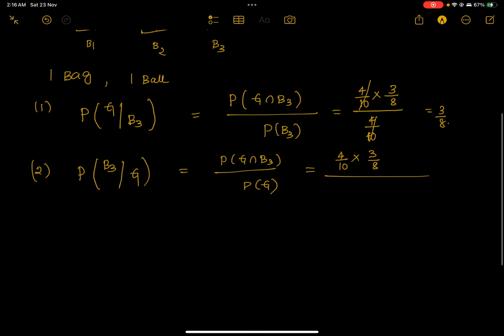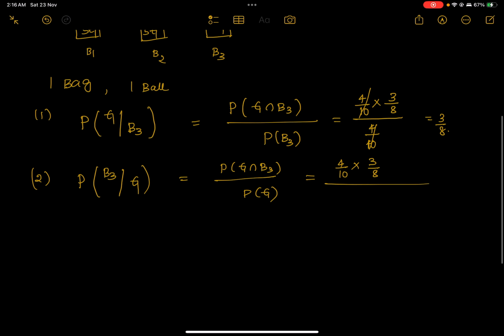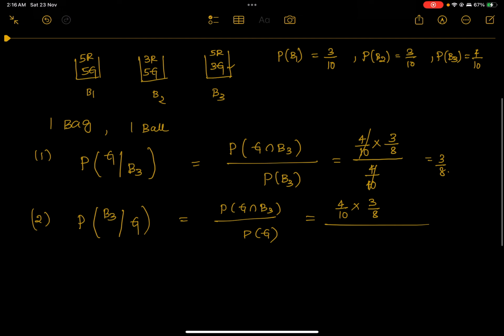Now P of G. P of G is the probability of selecting a green ball. There is no mention of any bag, so this green ball can be selected from either bag 1 or bag 2 or bag 3. So you can select a green ball from bag 1.